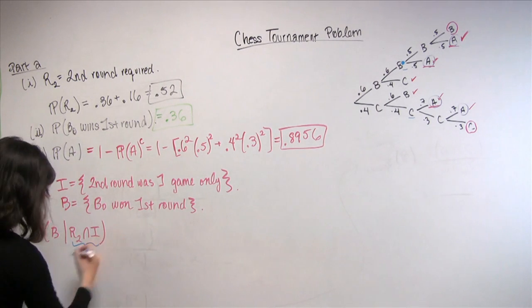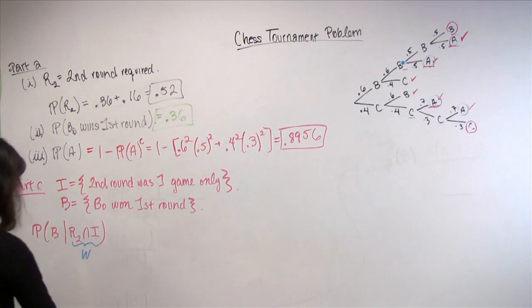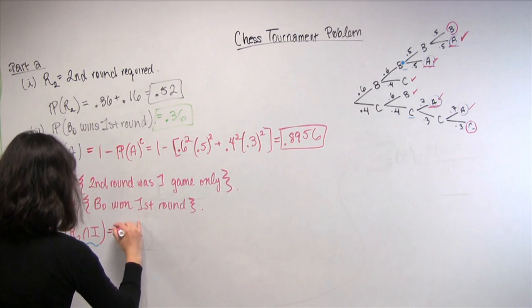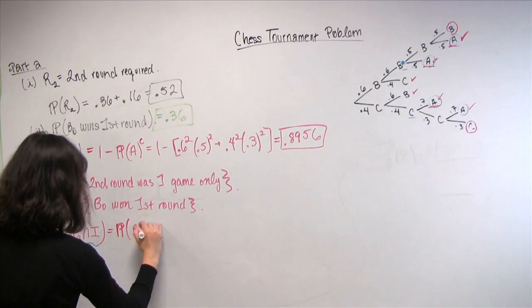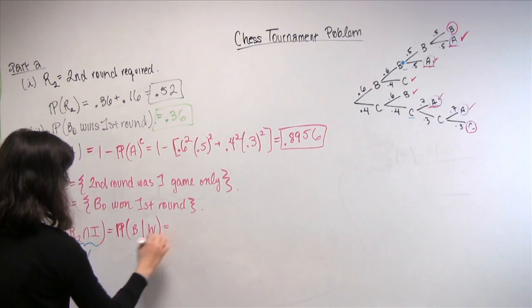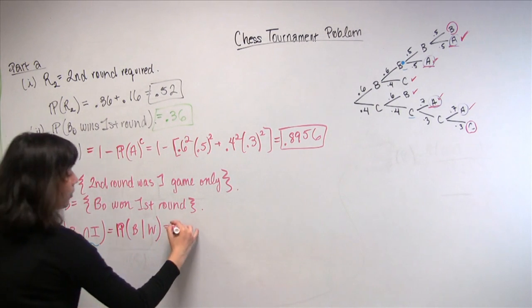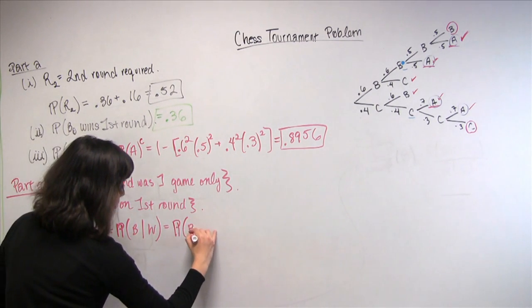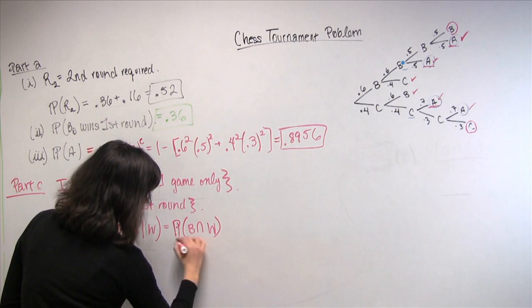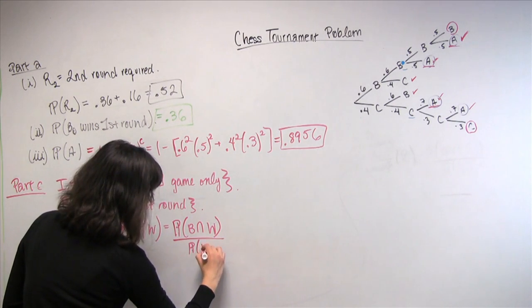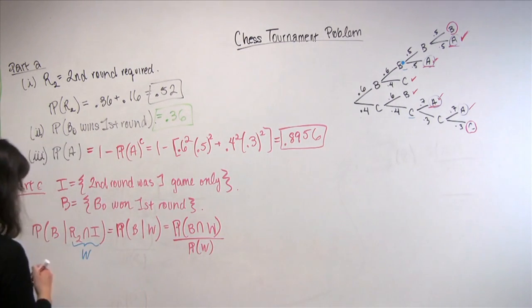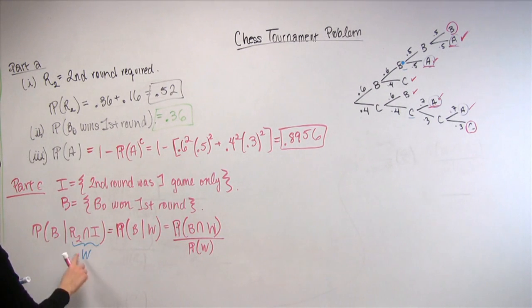So just using the new notation, this is equal to the probability of B given W. Now this is the normal definition that we know. We know that this is the probability of B intersect W over the probability of W. And then we just resubstitute what the definition of W was.